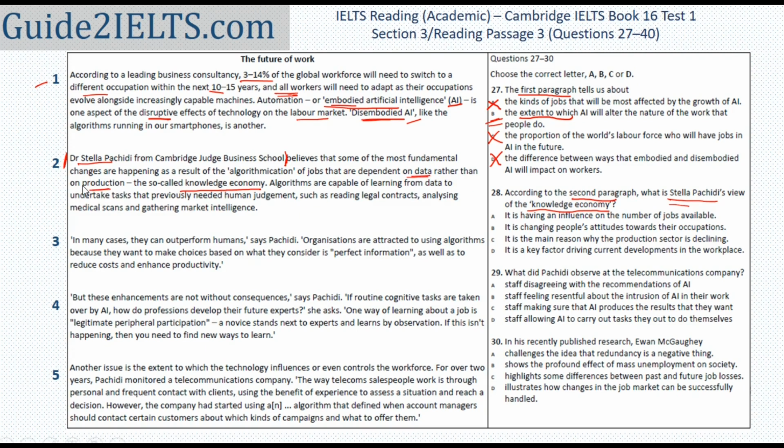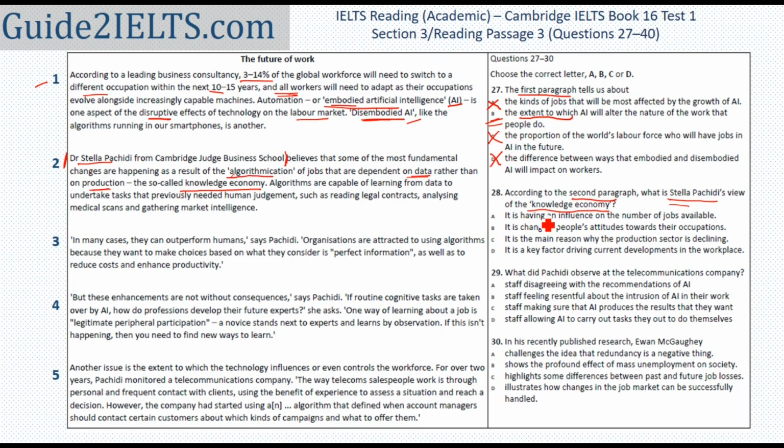Basically what we are saying is that data, that is stuff inside computers, is more important in the knowledge economy than the actual products being produced. Having read this one sentence, I'll first see the options. If I'm not able to understand what the possible answer could be, then I would read the rest of it. So what does she say about the knowledge economy?